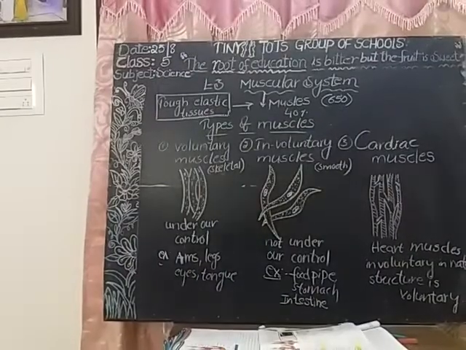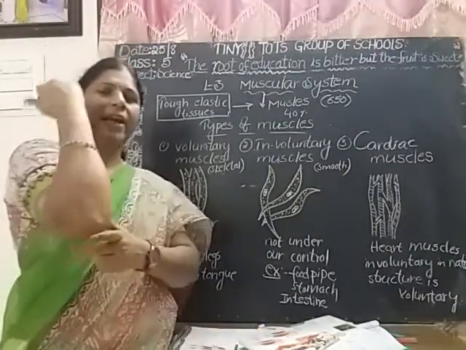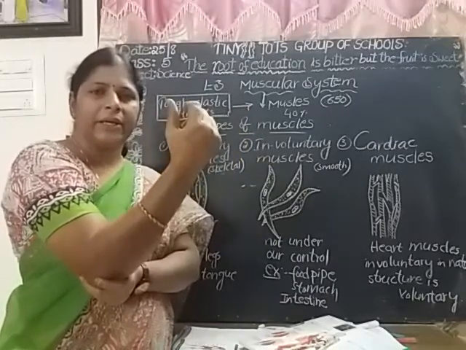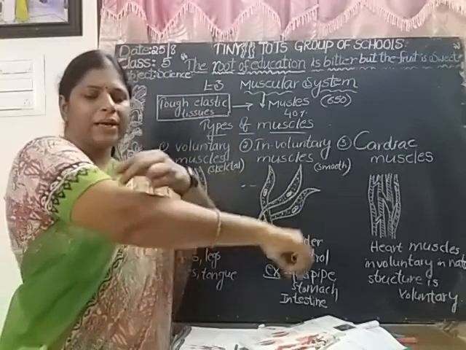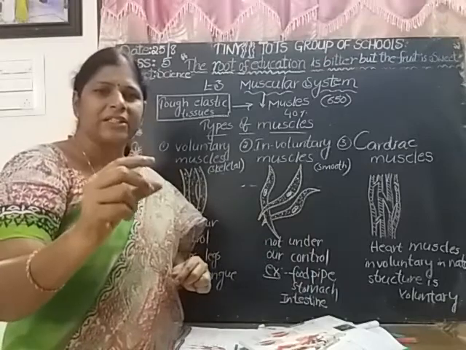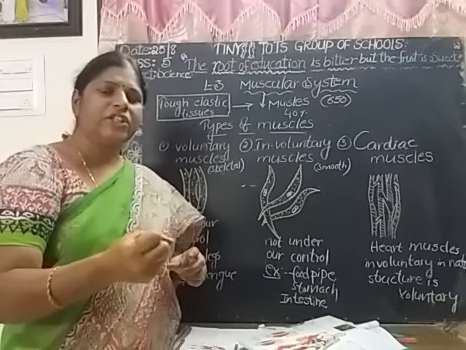Ligament means bones are held together by strong tissue. Each joint has more ligaments, but a muscle is attached to the bone by one cord-like structure of strong fibers. That is called a tendon.